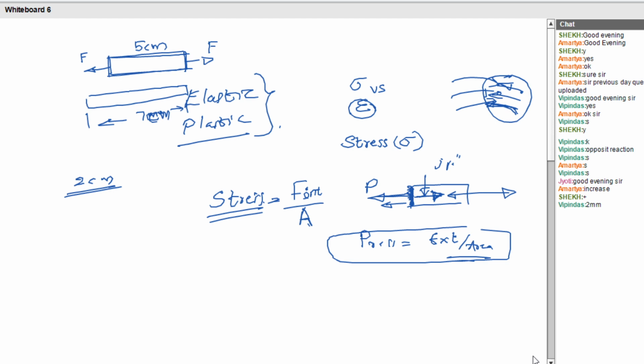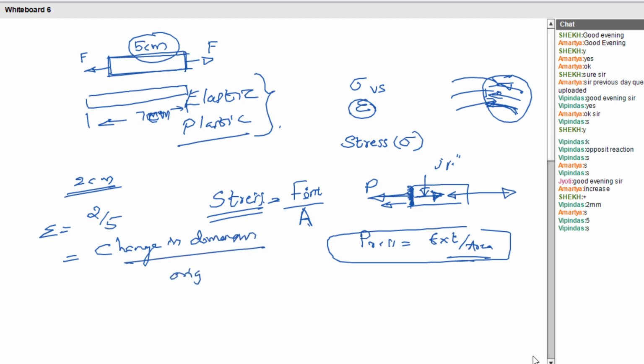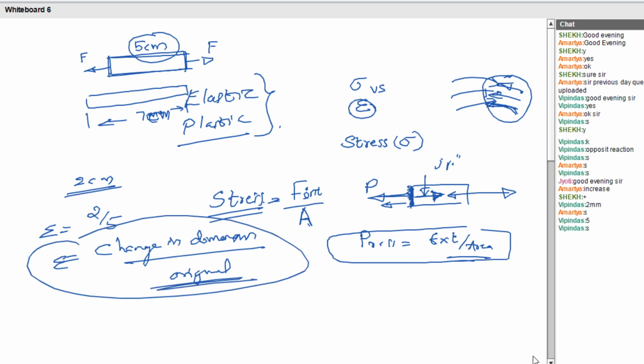Then what was the original length? 5 centimeter, right? So 2 divided by 5, that is called the strain. That means effectively, change in dimension divided by original dimension is called the strain. Clear to all?